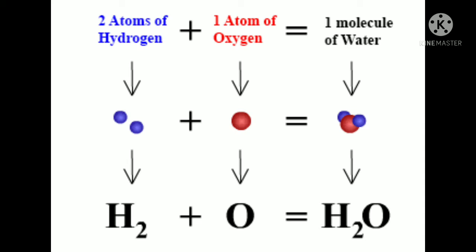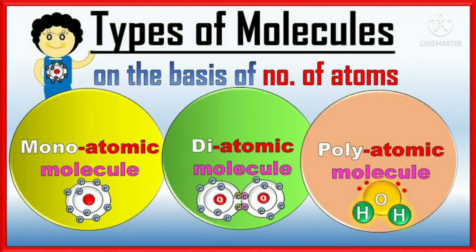Now, going through the formula of the elements, we have to know there are types of molecules. To write a molecular formula, it is always represented by the number of atoms of that element. On the basis of the number of atoms, there are 3 types, or you can say 4 types. First one is monoatomic, a single atom, means 1. Diatomic is 2, and polyatomic is more than 2. Triatomic, which is 3, is not given here, but mono, di and poly. Poly means more than 2.